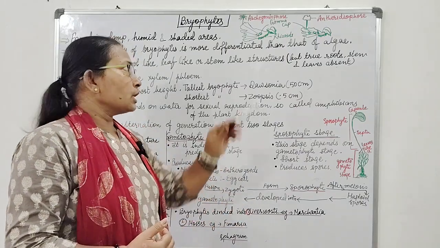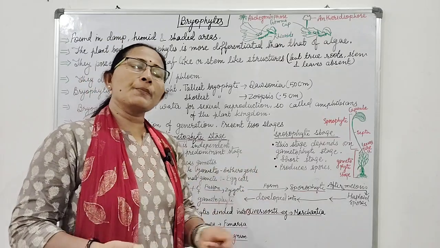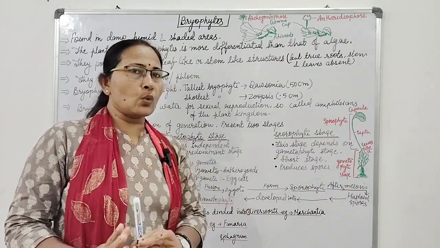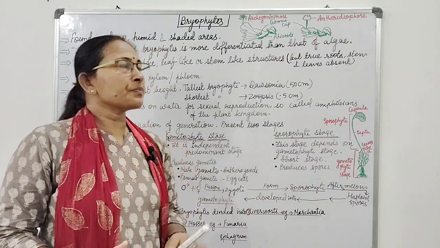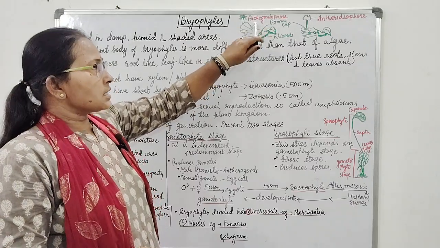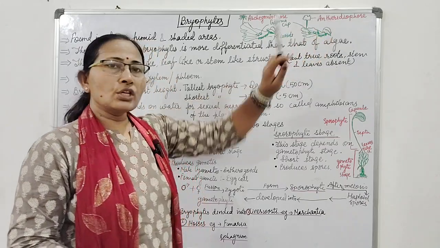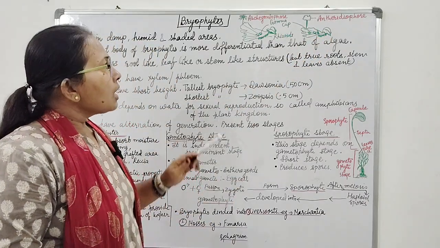On the same plant body, both sex organs can develop, or on separate plant bodies. Archegoniophore produces egg cells. Antheridiophore produces antherozoids.